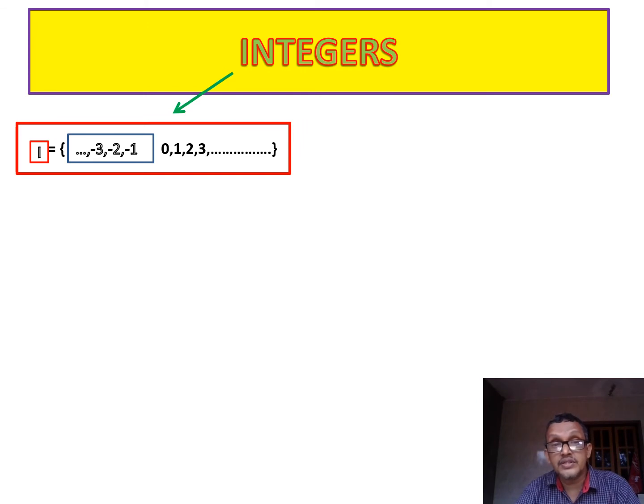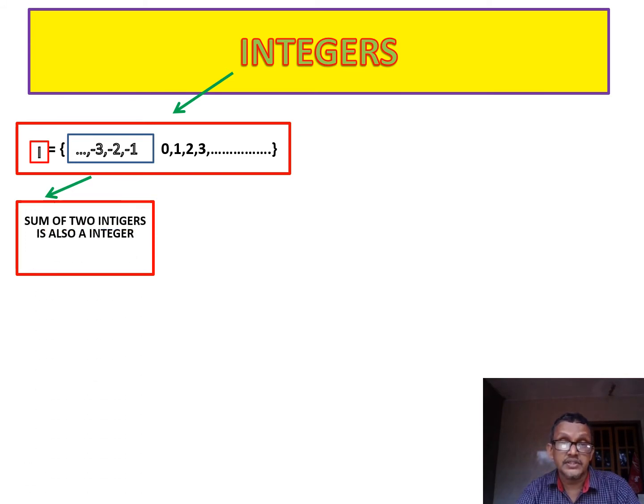What about 0? Is 0 a negative integer or a positive integer? Remember, 0 is a non-negative integer and a non-positive integer. 0 has no sign. Therefore 0 is not a positive integer or a negative integer.